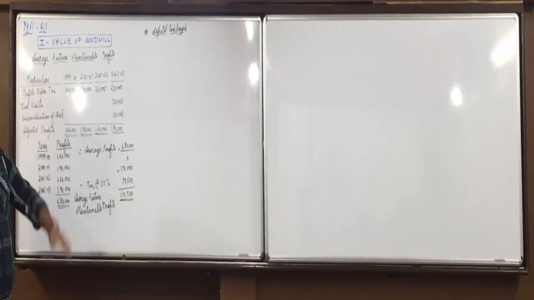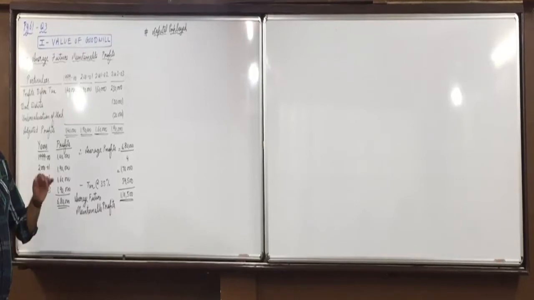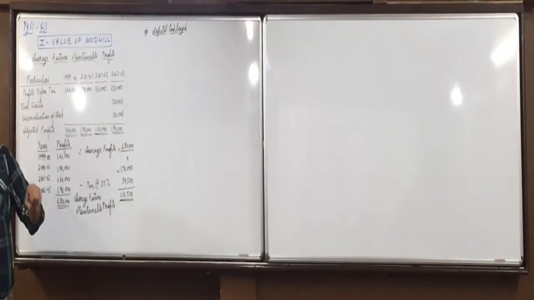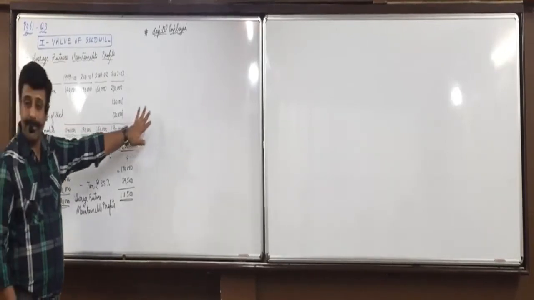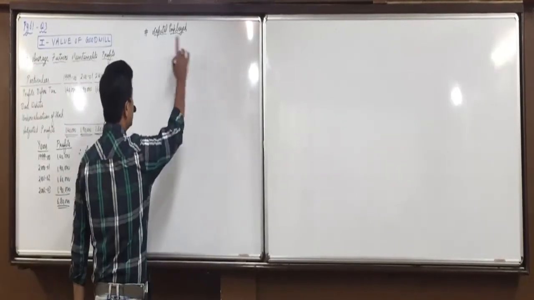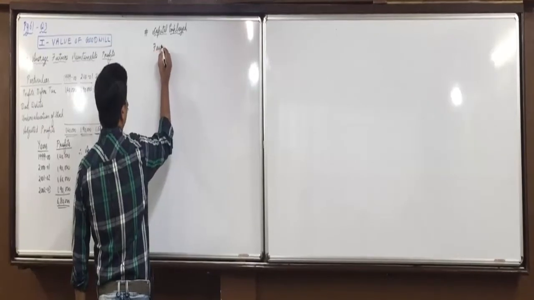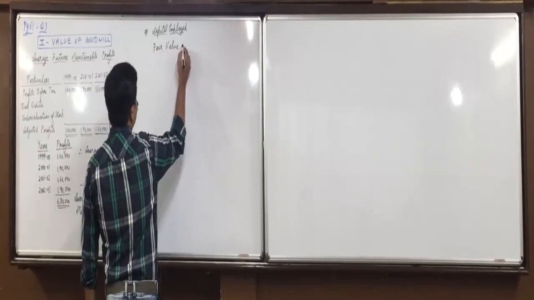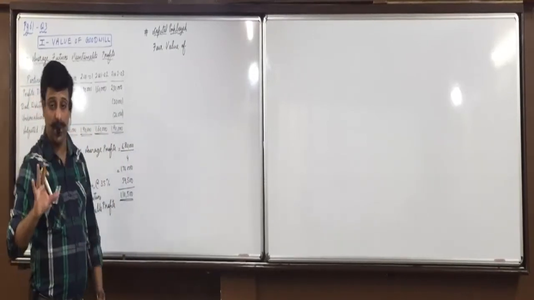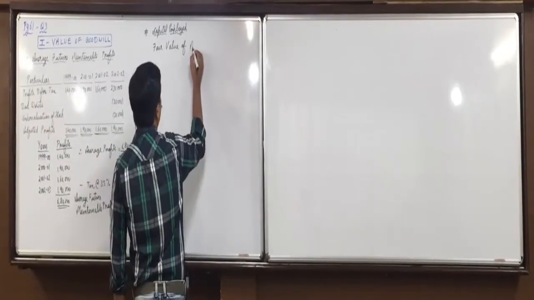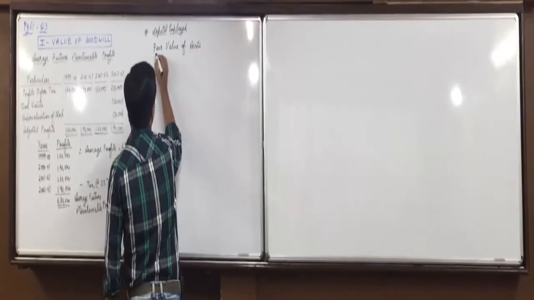I told you only the third formula we will use. How do you find that? Closing capital employed minus half of current year's adjusted profit after tax. That is what we are going to use over here. Okay, let us do it. First, let us find closing capital employed, fair value of assets. But keep in mind, nothing is mentioned means we will use which capital employed? Average. In exams also you will do this.